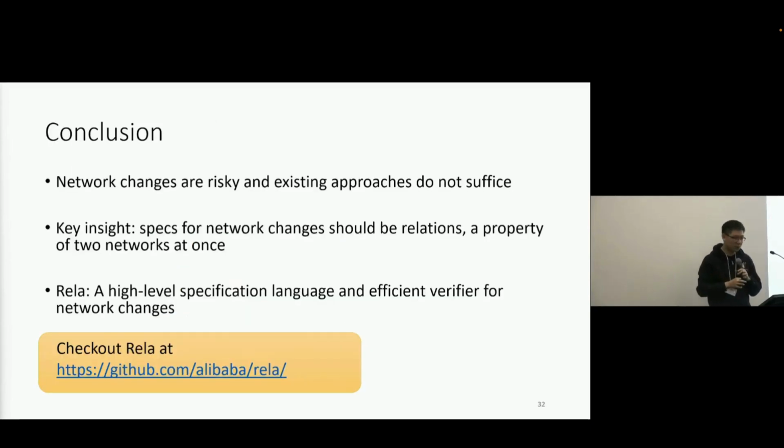Okay, so to conclude, network changes are risky, and existing approaches such as single snapshot verification and manual inspection do not suffice. Our key insight is that the spec for network changes should be relational, meaning a property of two networks at once. Based on this insight, we designed Rela, a high-level specification language and verifier for validating network changes. Our evaluation on real-world datasets shows that Rela is both expressive and efficient.